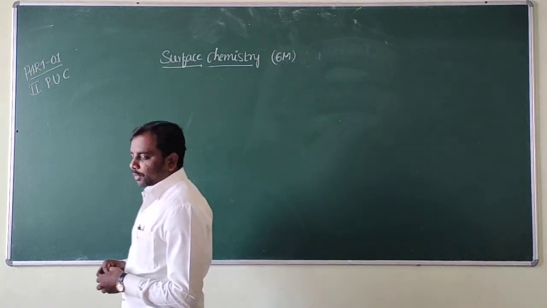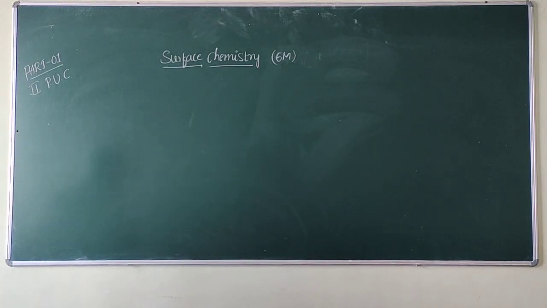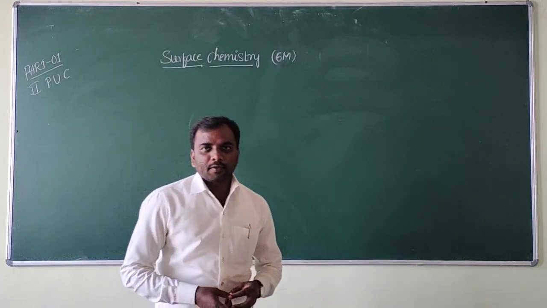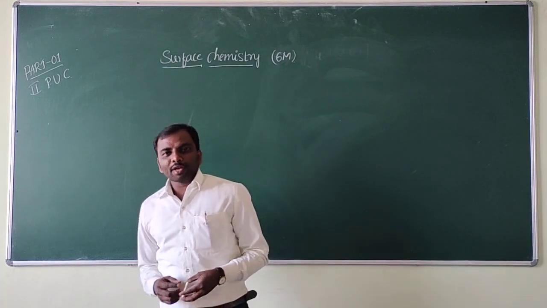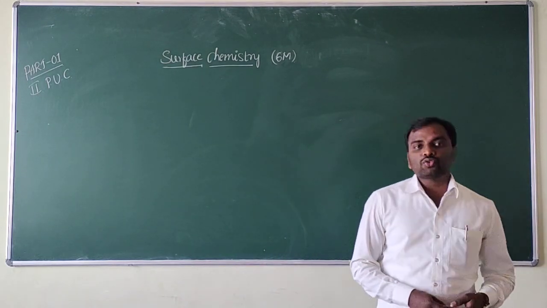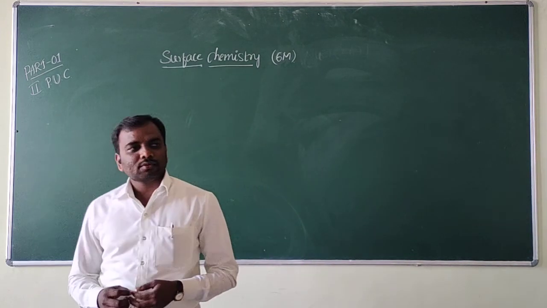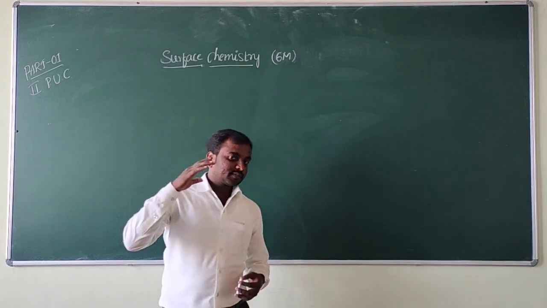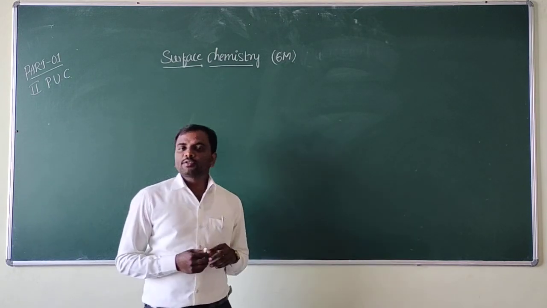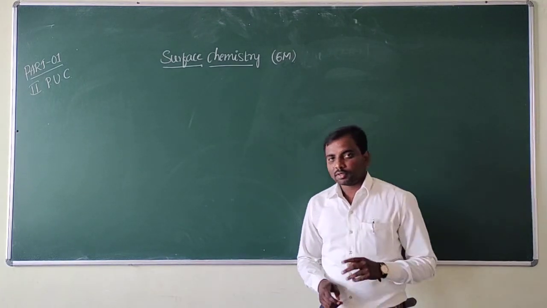See, we discuss surface chemistry. Already we know that chemistry is a branch of science which deals with the study of composition, structure and properties of matter.